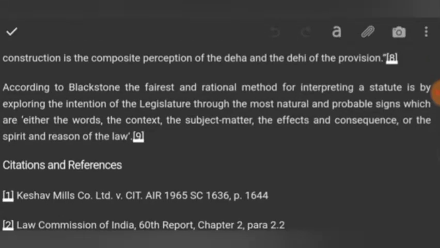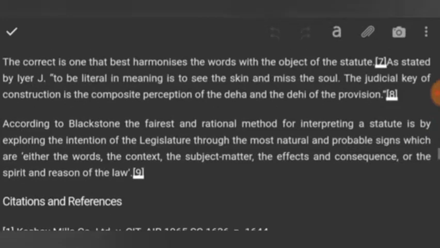According to Blackstone, the fairest and most rational method for interpreting a statute is by exploring the intention of the legislators through the most natural and probable signs, which are either the words, the context, the subject matter, the effect and consequences, or the spirit and reason of the law.